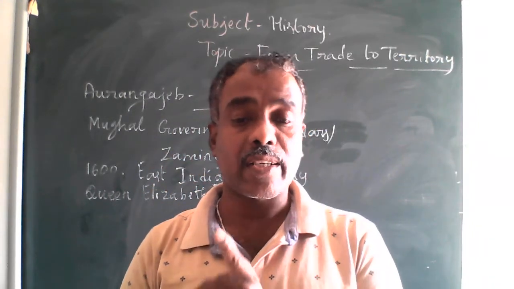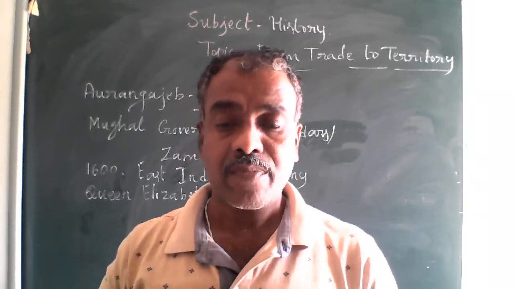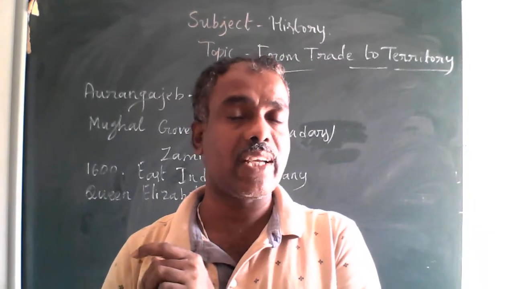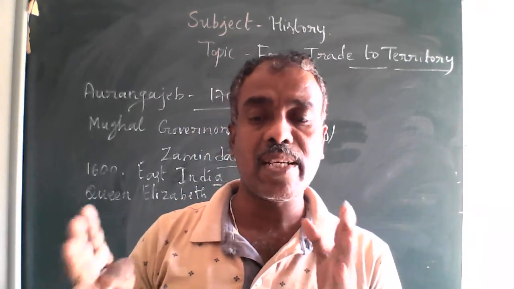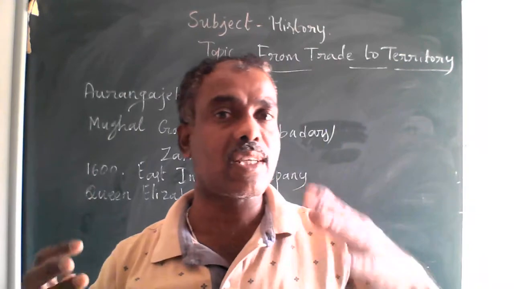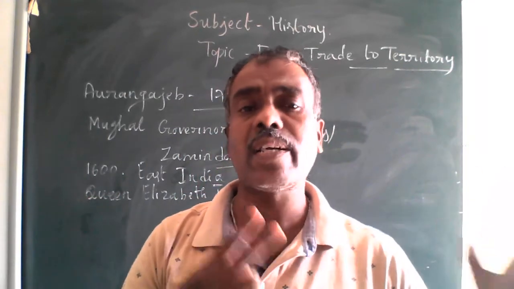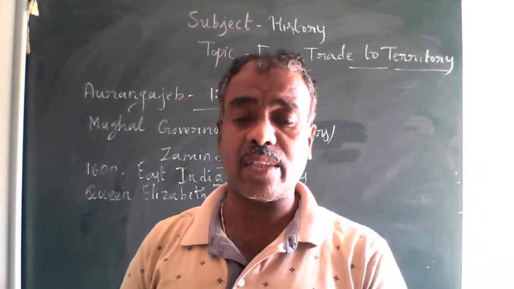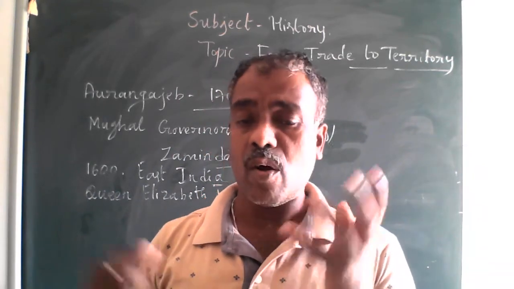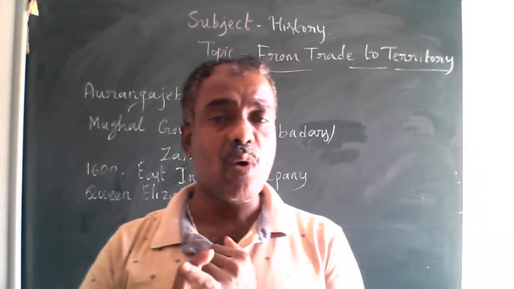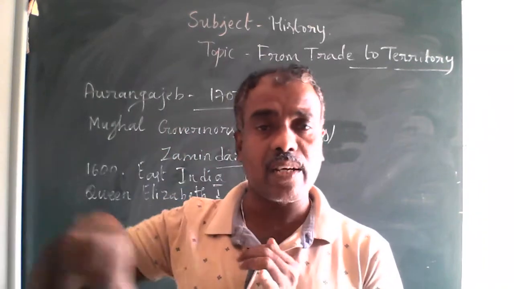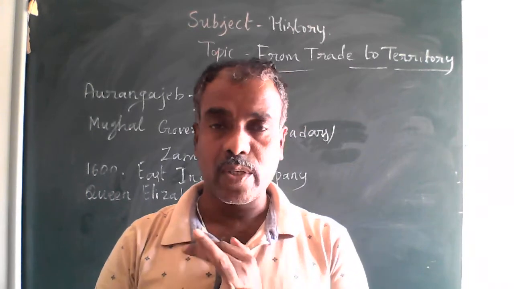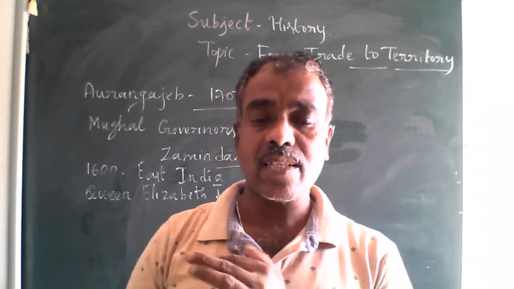Trade was carried on with arms and trading posts were protected through fortification. They protected their forts, goods and ships through the military, and carried goods under military guard. So now what happened when the battle started amongst the different European trading companies, especially the Portuguese, Dutch, French and British?